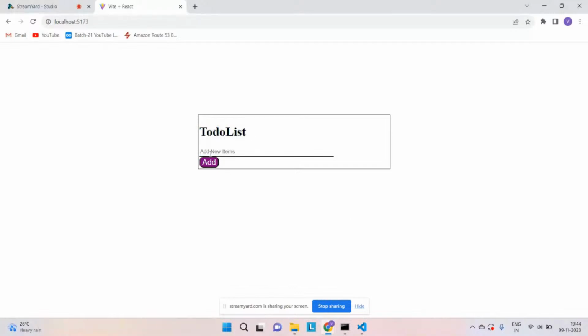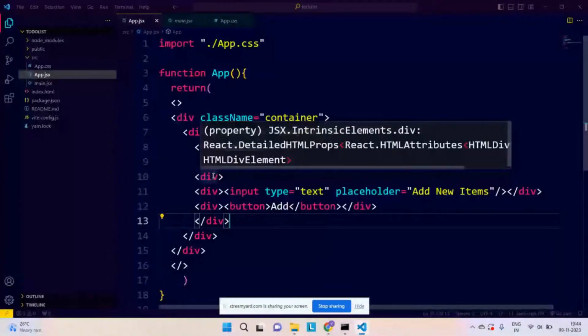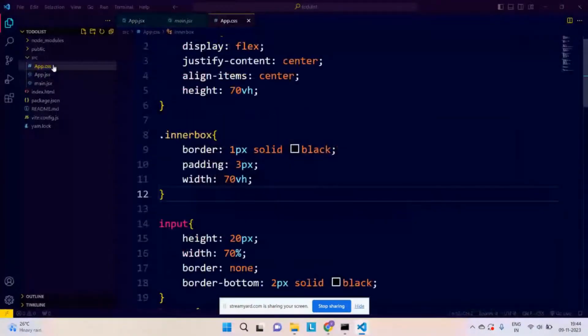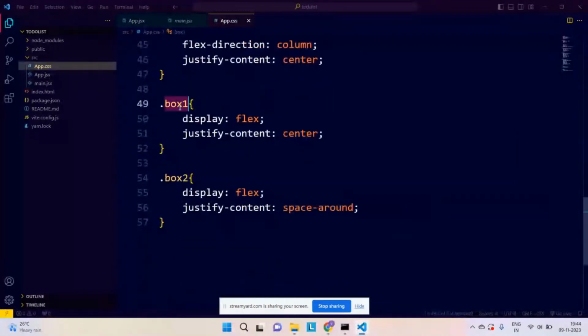Correct. So here I'm having my input tag, and here there is one button which is add. And apart from that, I also want to give, let's say, one property there. I think I have already written it, which is going to be, let's say, box one. Correct. Yeah, I think let me give it a box two.